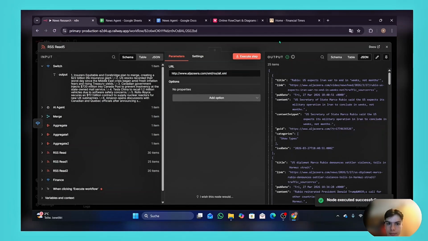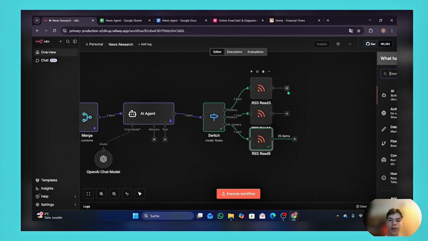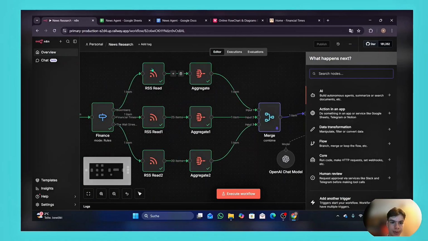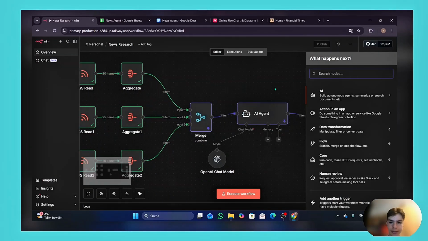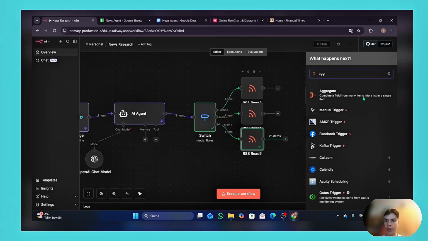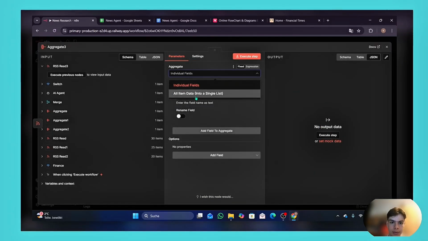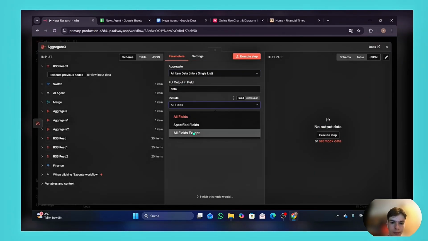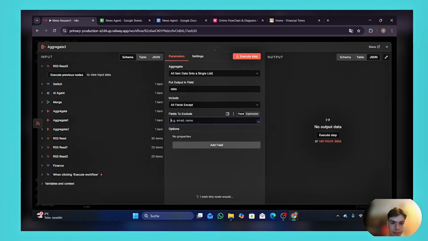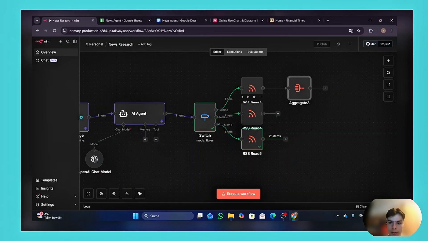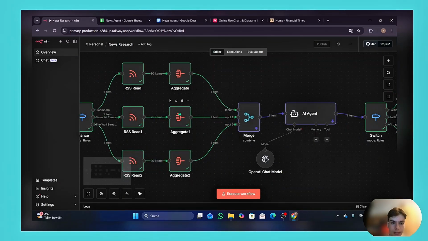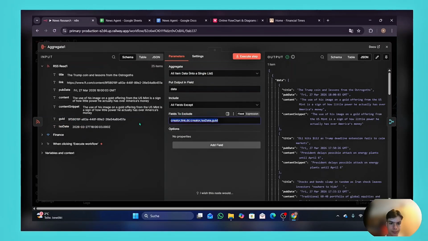Okay. Now we're going to do the same. So we're going to use the node aggregate. Aggregate. Okay. Then choose this option, all fields except, and also copy the same things that we've written down here. Just take that.